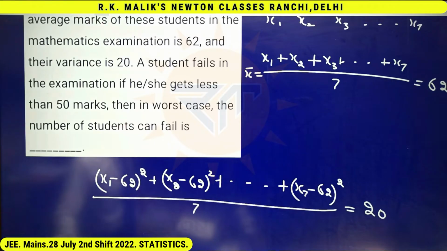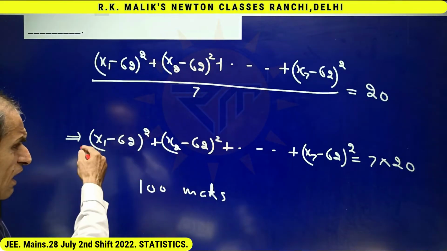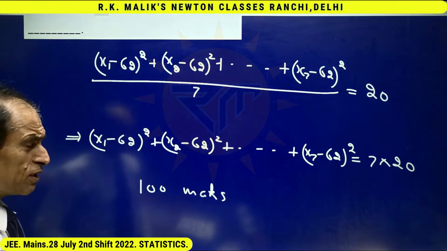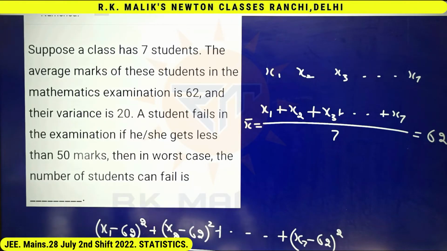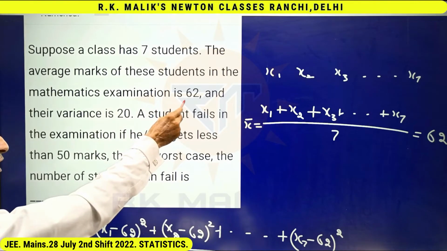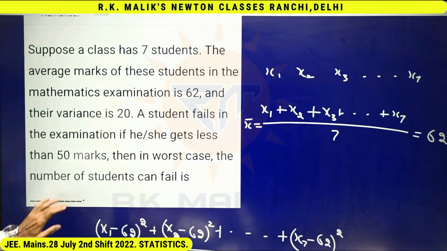Note that x1, x2, x3 up to x7 satisfy this condition and this condition only. There is no third condition. And if I ask, can any student score 100 marks? I will say no. It's not possible for any student to score 100 marks under the given information that average marks is 62 and variance is 20.